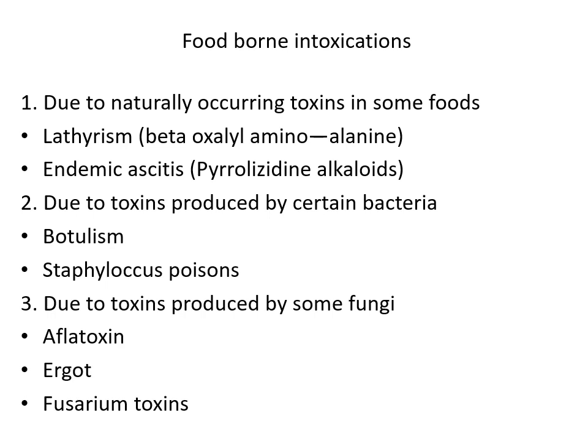So the toxins which are actually naturally present in food are lathyrism and endemic ascites. Then due to toxins produced by bacteria, it is botulism and staphylococcal toxins. And then due to toxins produced by some fungi, that is aflatoxins, ergot and fusarium.